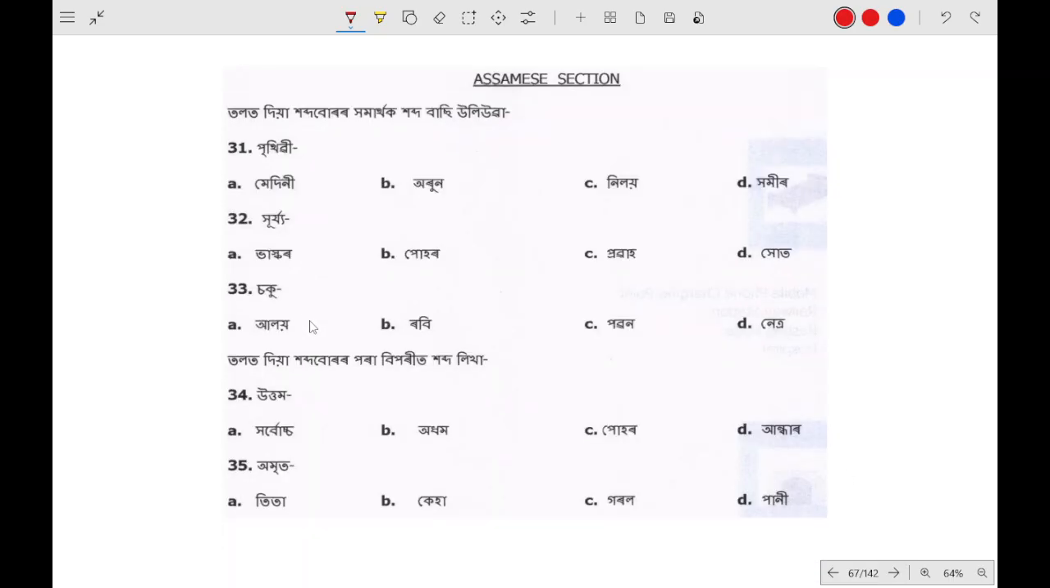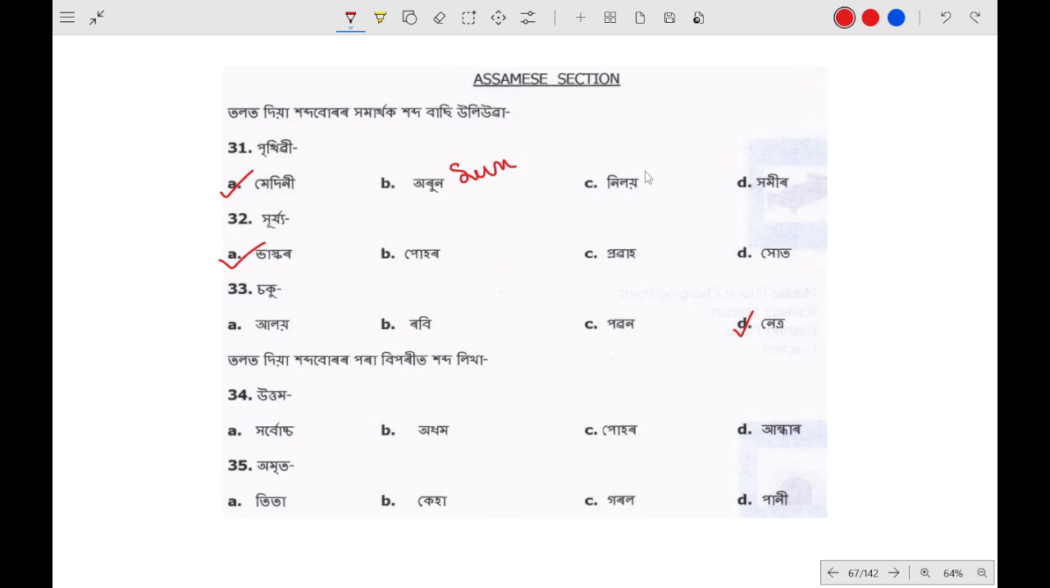Now comes the Assamese section. Samarthak Shabda. Okay, that means you have to find the synonyms. So, what is the synonym of Prithvi? The synonym of Prithvi is Medini. Okay. And what is the synonym of Surya? It is Bhaskar. Choku, Netro. Okay. What is the meaning of Arun? Arun is sun. Arun means sun. Surya.